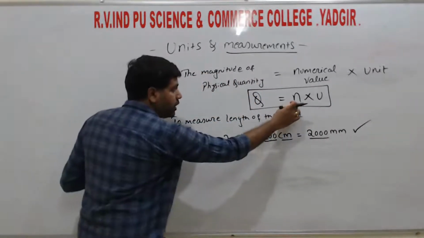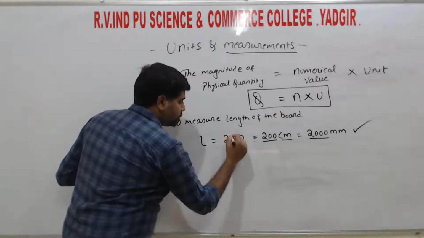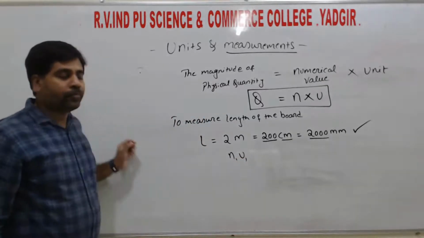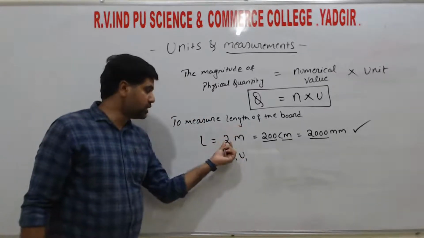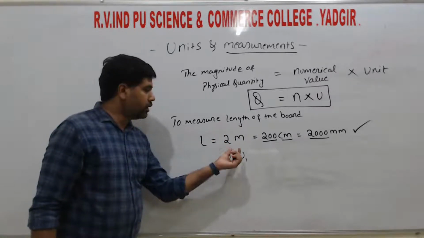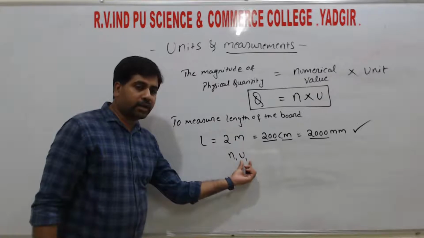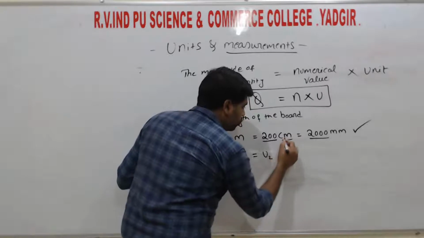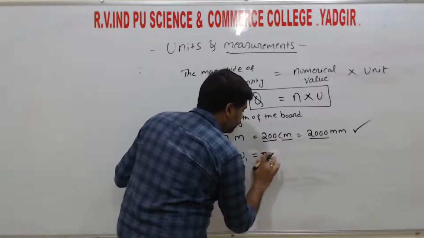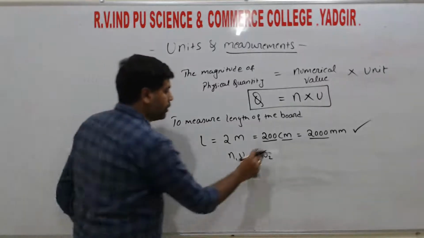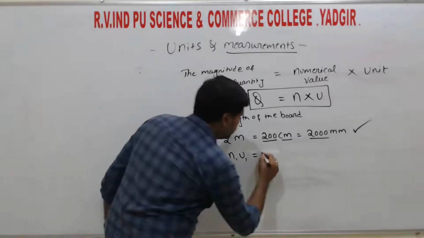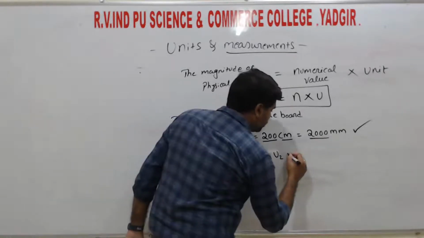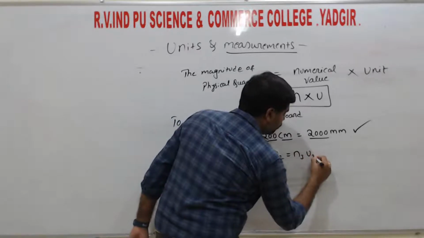So by observing this, for the first student we can write n1 u1, the numerical value 2 and its unit meter. For the second student it is n2 u2, and for the third one n3 u3.